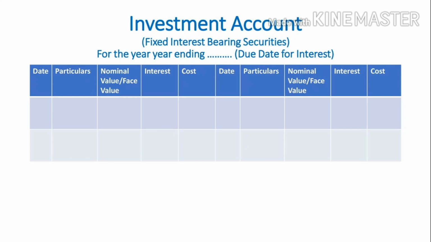This is the pro forma of investment account. If the problem is related to 9% debenture, we will write here investment in 9% debenture account. If the problem is related to equity share, we will write here investment in equity share account. In the date column, we will write the date of transaction.